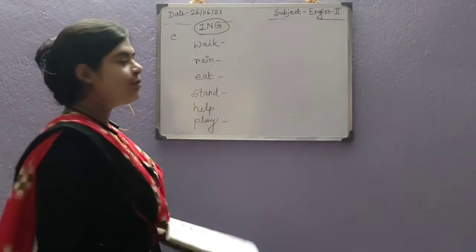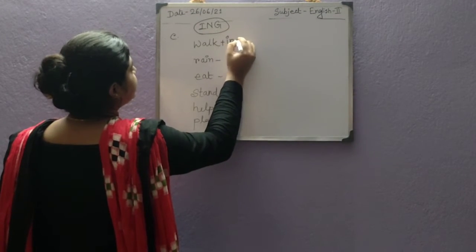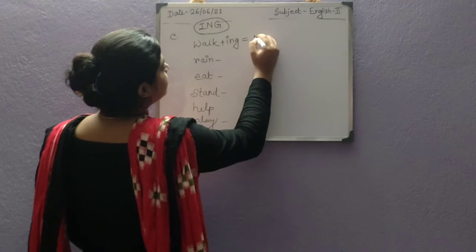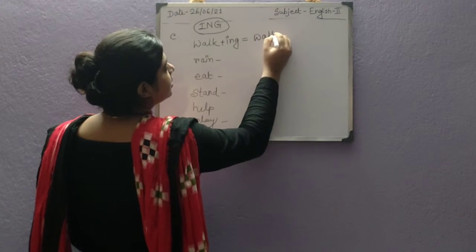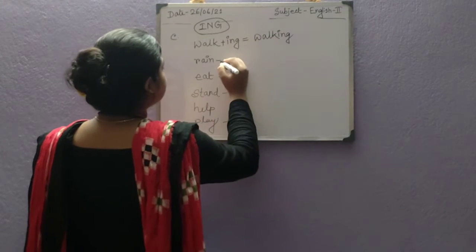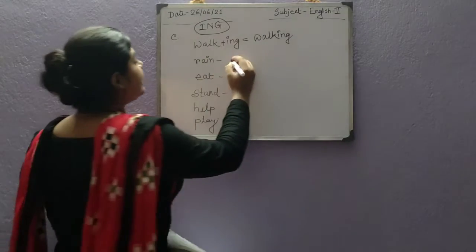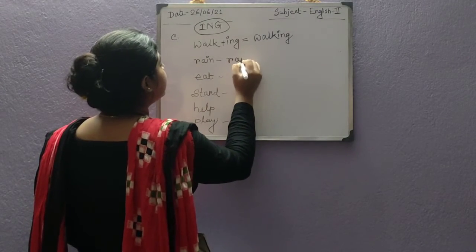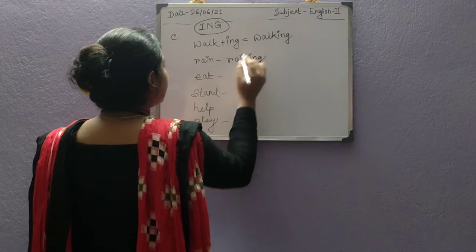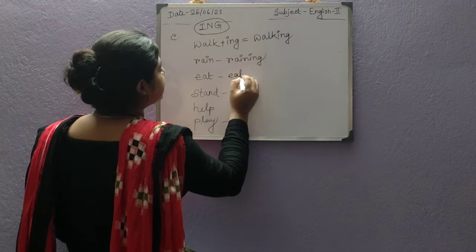Now what we have to do? We have to add ing with it. So what will be the word? Walking. Then if we again add ing with the word rain, it will be raining. Again if I add ing with eat, it will be eating.